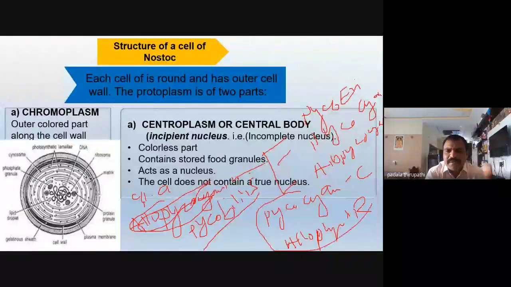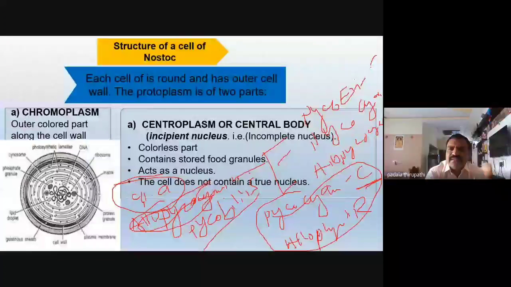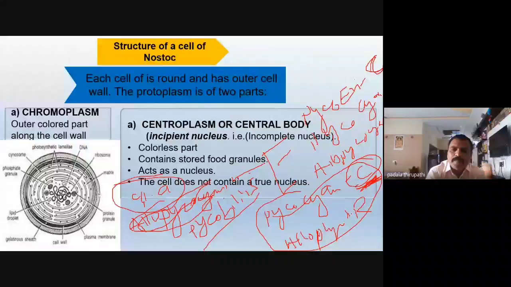These are the three pigments present in the cells of Nostoc. Our Nostoc cells contain chlorophyll a pigment, along with phycocyanin C and phycoerythrin C also. C means cyanophyceae. Then allophycocyanin. So these are the three pigments along with chlorophyll a.